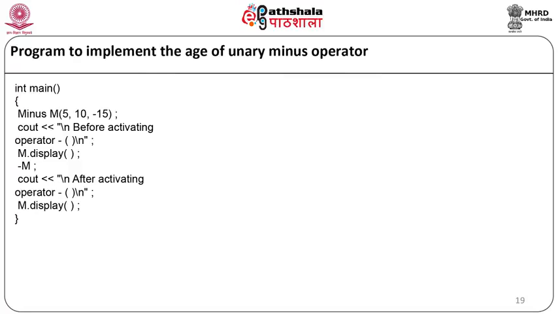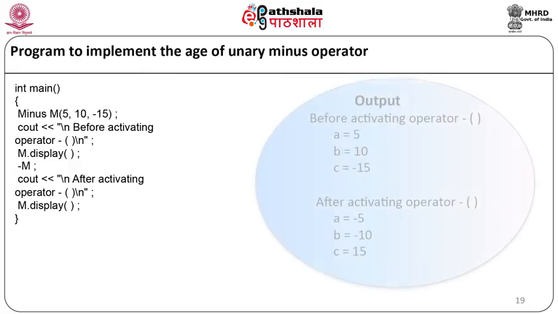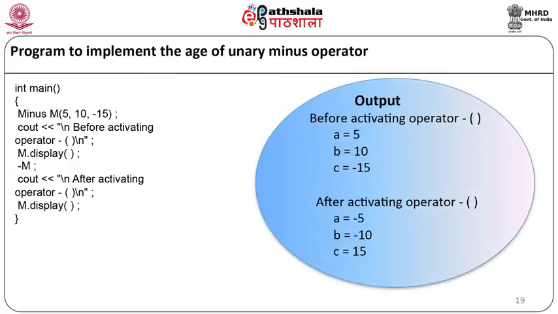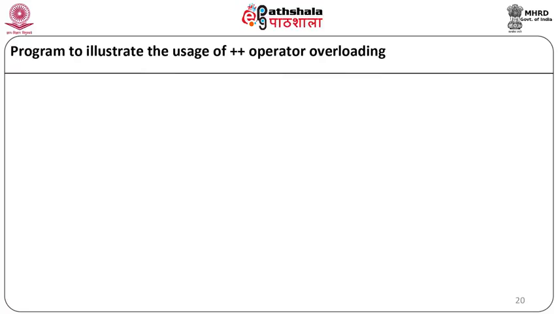When the above code is compiled and executed, it will produce the following result. Before activating operator minus, the values are a equal to 5, b equal to 10, c equal to minus 15. After activating the operator minus, the values will be a equal to minus 5, b equal to minus 10 and c equal to 15.